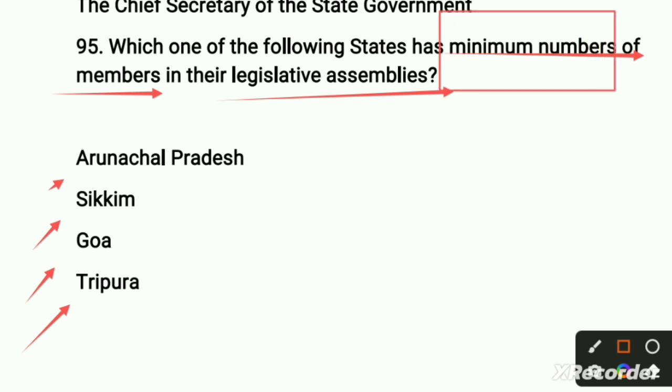So right option is the Sikkim. Second option is the right option. Sikkim is the state which has the minimum number of members in the legislative assembly. So second option is the right option.